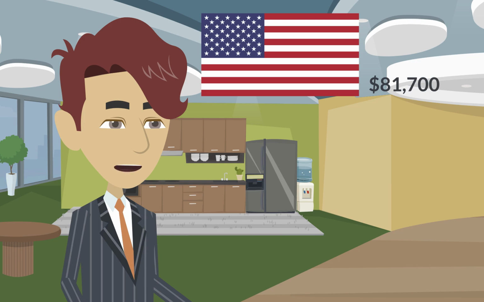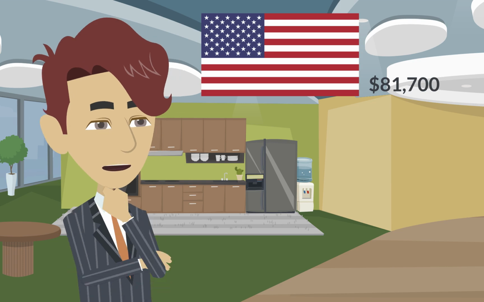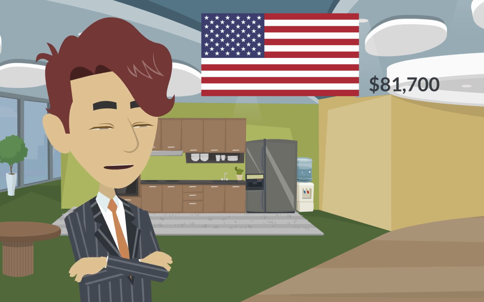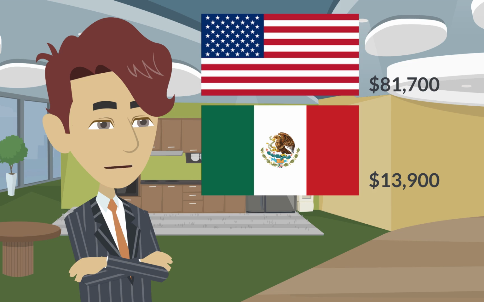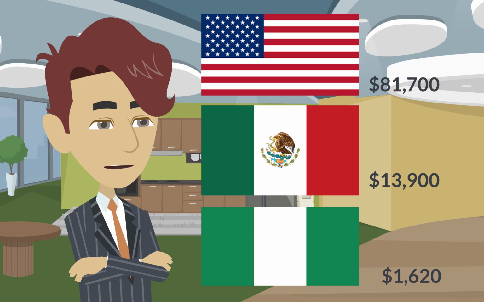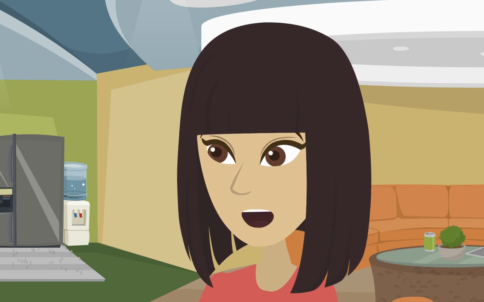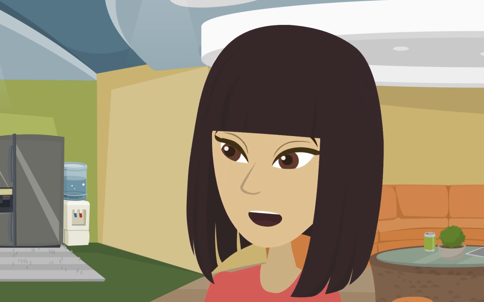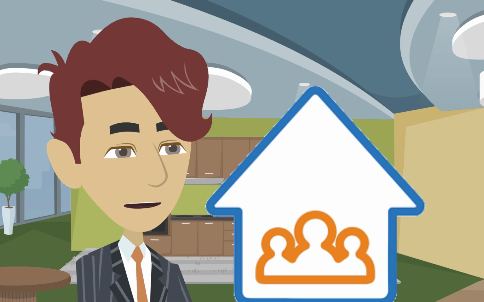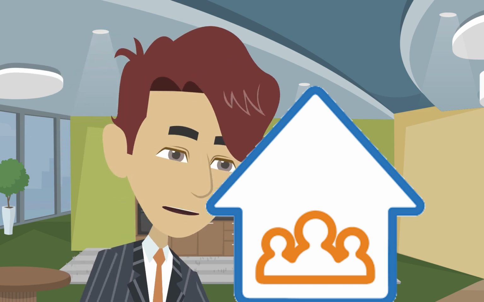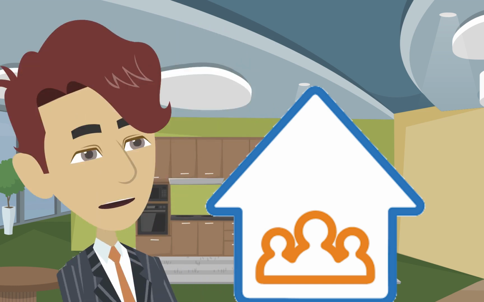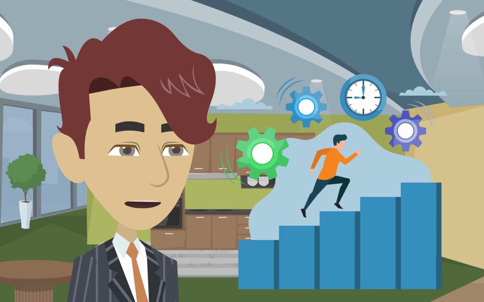In 2023, the average American had an income of about $81,700, while the average Mexican earned $13,900, and the average Nigerian earned only $1,620. Wow, that's a huge gap. What explains these large differences in living standards? Almost all variation in living standards is attributable to differences in countries' productivity, the amount of goods and services produced from each hour of a worker's time.